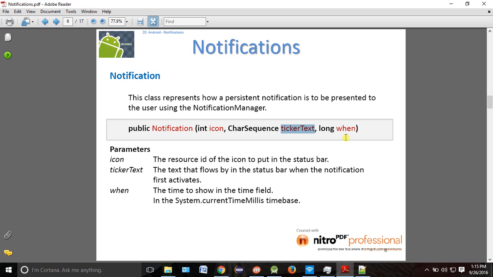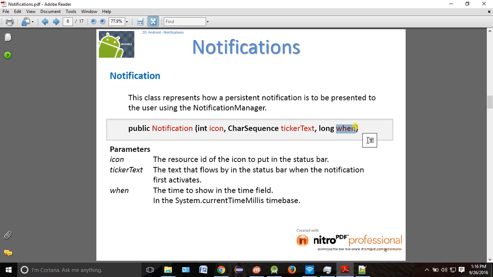Okay, and what is when? When means when you want to show the notification. Sometimes you got the notification but you don't want to show it on the spot. You want to show it after 5 minutes. Then you have to pass the time when you want to show that notification. In your mobile also sometimes, you will get Tanmaya has got a birthday today, please wish him. It will be coming on the top, right, in the notification. So how does that come? That notification is triggered at 12 o'clock.